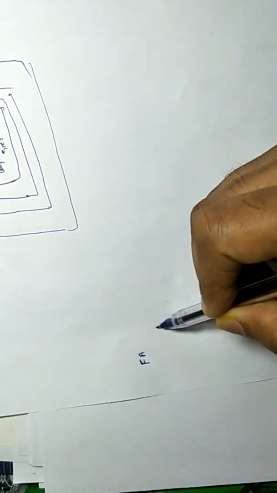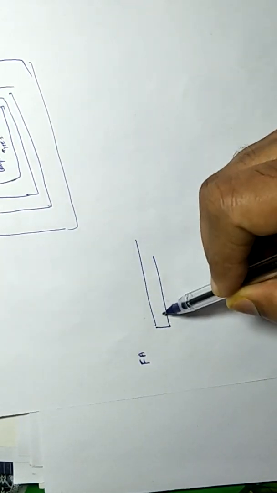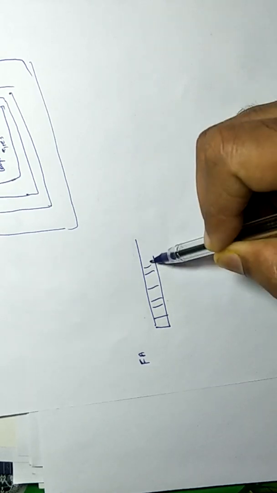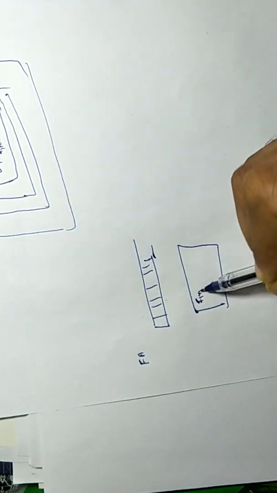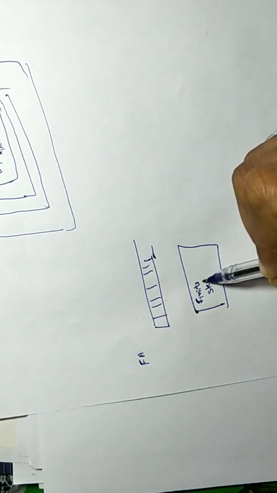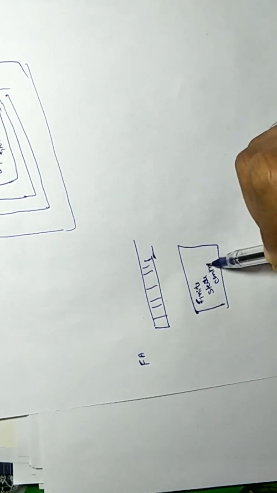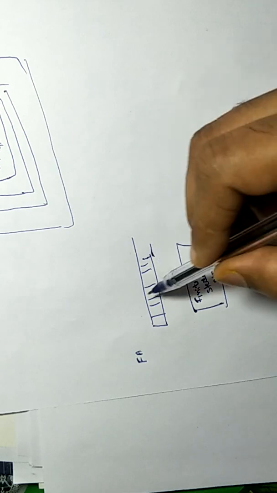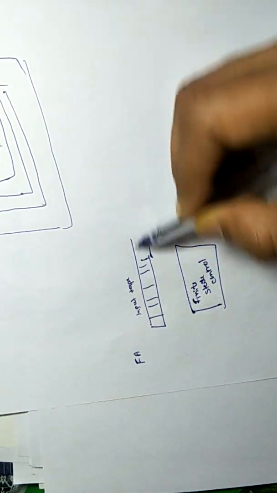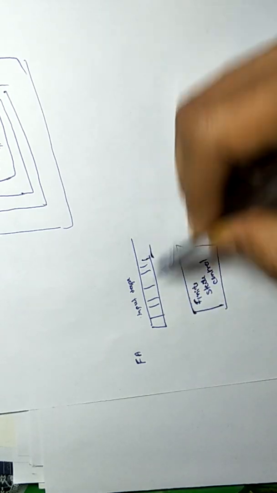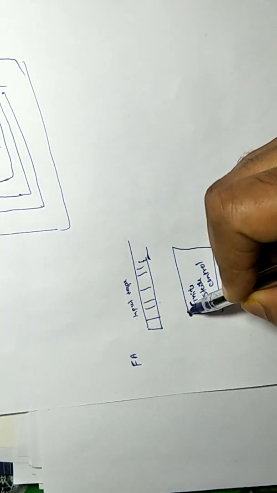In FA we have an input tape having input, and a finite state control, and that input tape has some memory of fixed size. We have input over this input tape, and we have a read head.